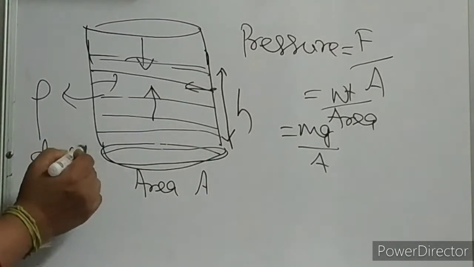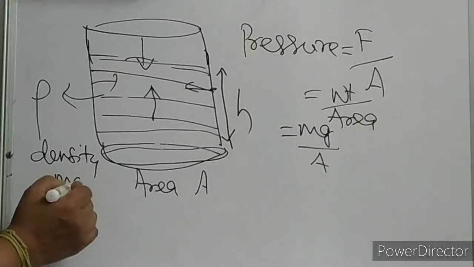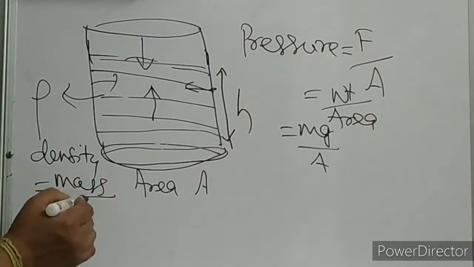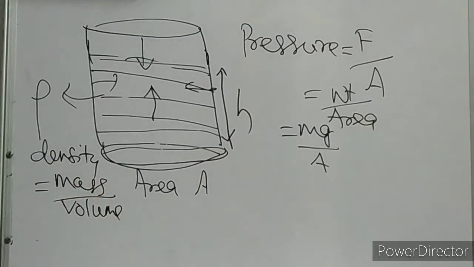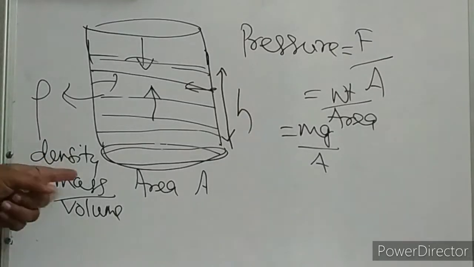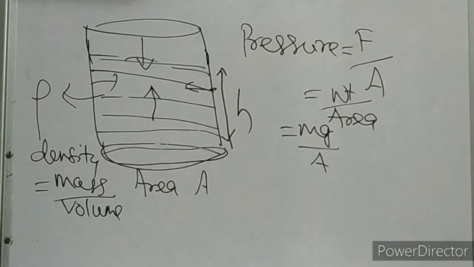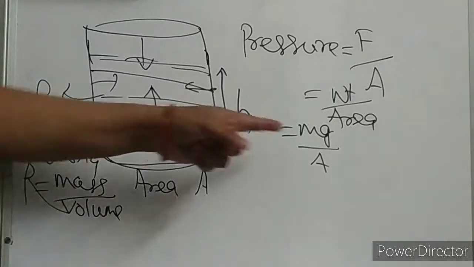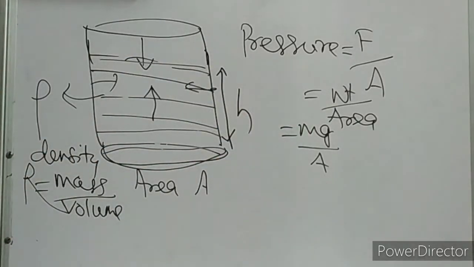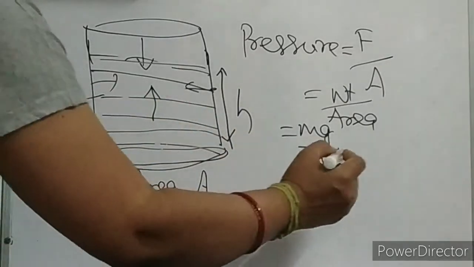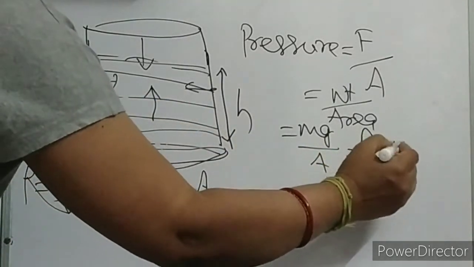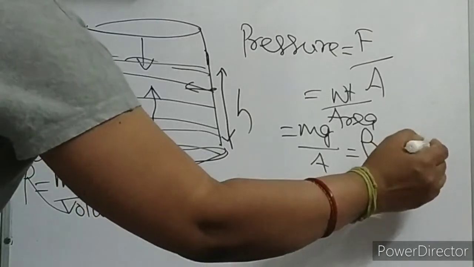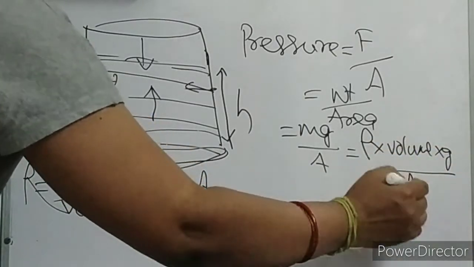And what is density, children? Density is nothing but mass per volume. These small things you know. So what is mass then? Mass will be volume into density. This is your rho, suppose. Mass per volume, so cross multiply: mass is rho into volume. So in place of m, we can write rho into volume. Here I can write rho into volume into g divided by area A.